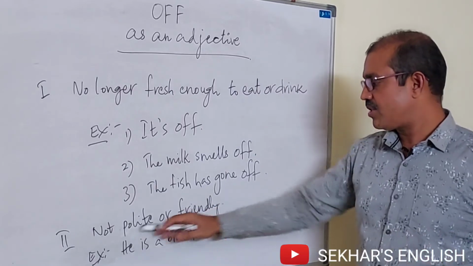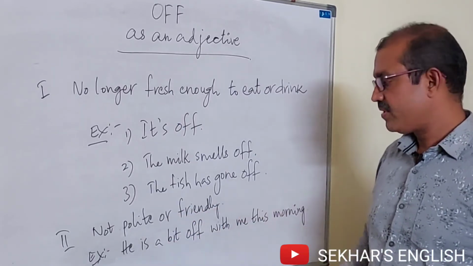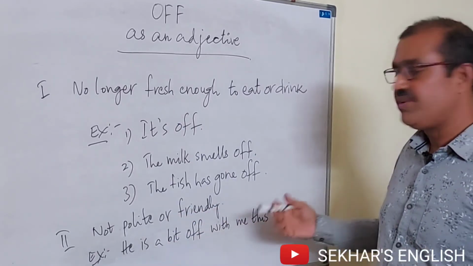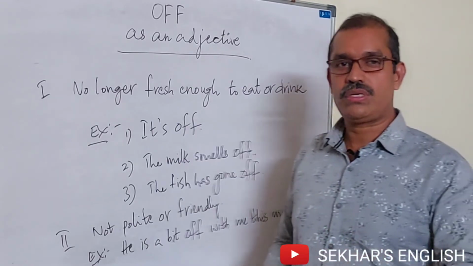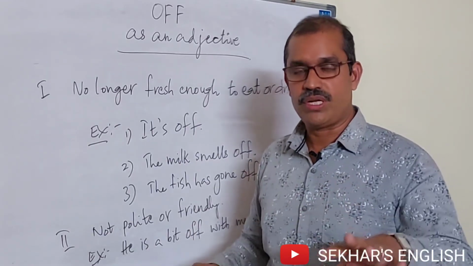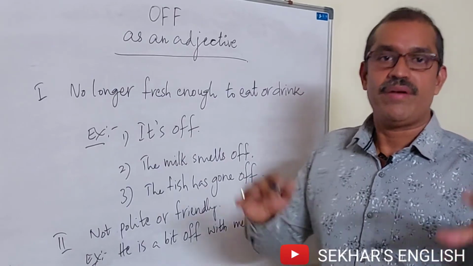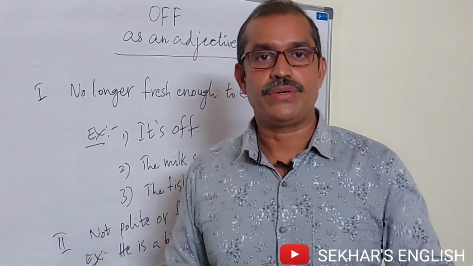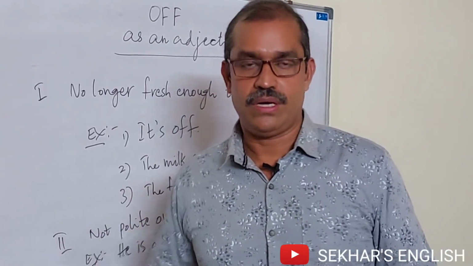The second one is not polite or friendly. For example, he is a bit off with me this morning. That means he is not friendly with me this morning. Friends, I think you have understood how to use of and off.